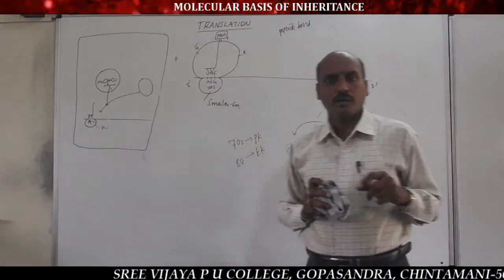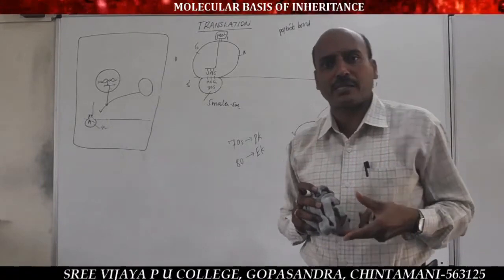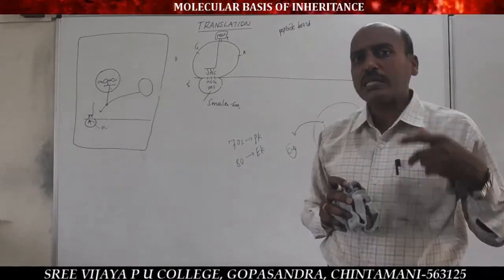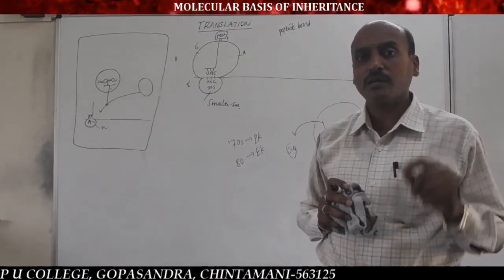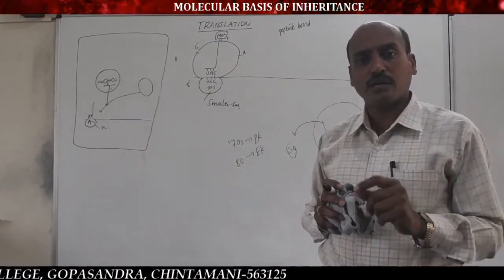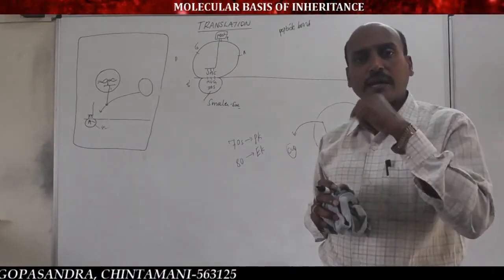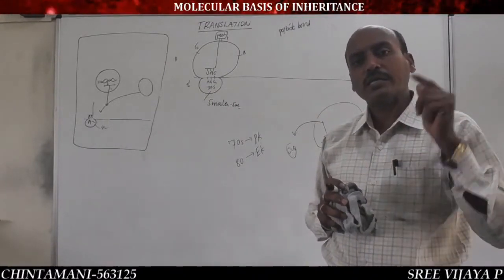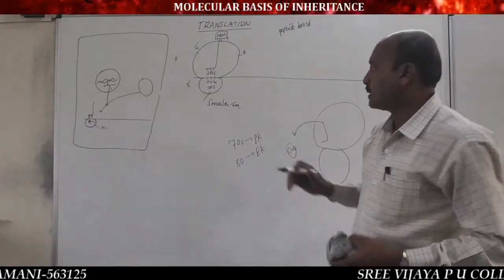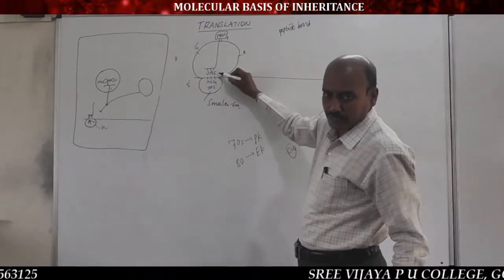Second point, the chain initiation takes place, that is, the formation of a polypeptide chain is initiated by the initiator codon AUG. It codes the methionine amino acid carried by the first tRNA and binds to the initiator codon AUG by its anticodon UAC.